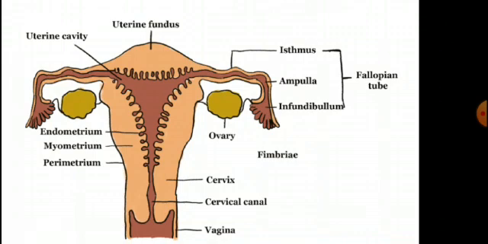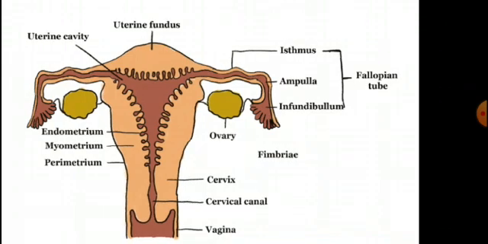Let us talk about the accessory ducts in the female reproductive system. It starts with the oviduct, also called a fallopian tube. It is a muscular tube of 10 to 12 cm long which carries the ovum from the ovary to the uterus. It is divided into three parts.